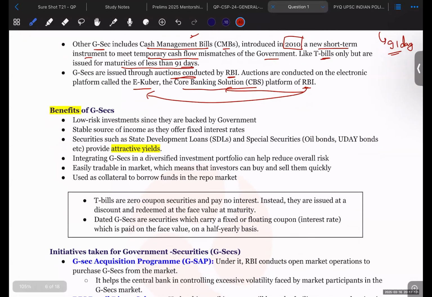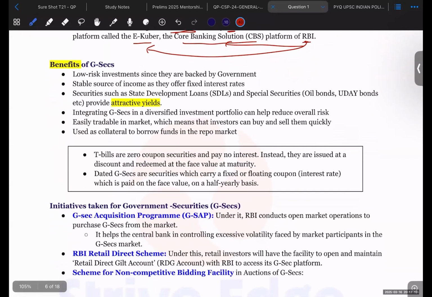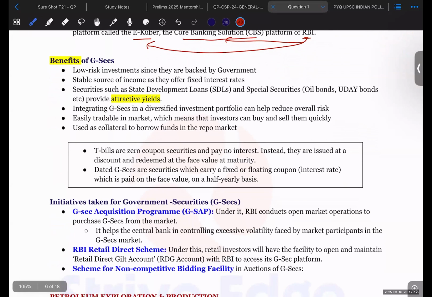Now, what are the benefits of government securities? Why are people taking these government securities? Because they are low-risk instruments, as we have already talked about. They are a stable source of income. So income is stable through these instruments. Securities such as state development loans (SDL) and special securities, oil bonds, Uday bonds, etc., provide attractive yield. So yields are very good for these securities.